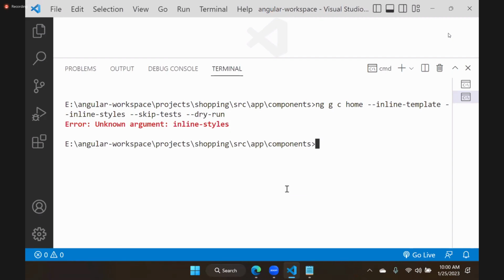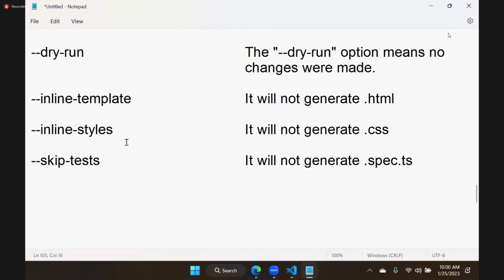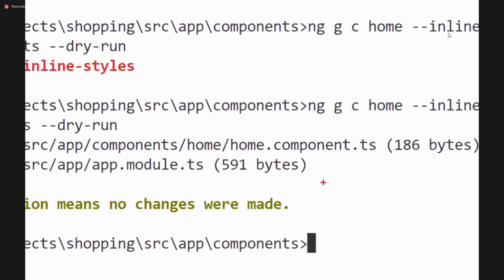Okay, inline style it is, not styles. Right, inline style. Now you can see it is generating only one file: home component.ts. That's it. And it is updating in this location.